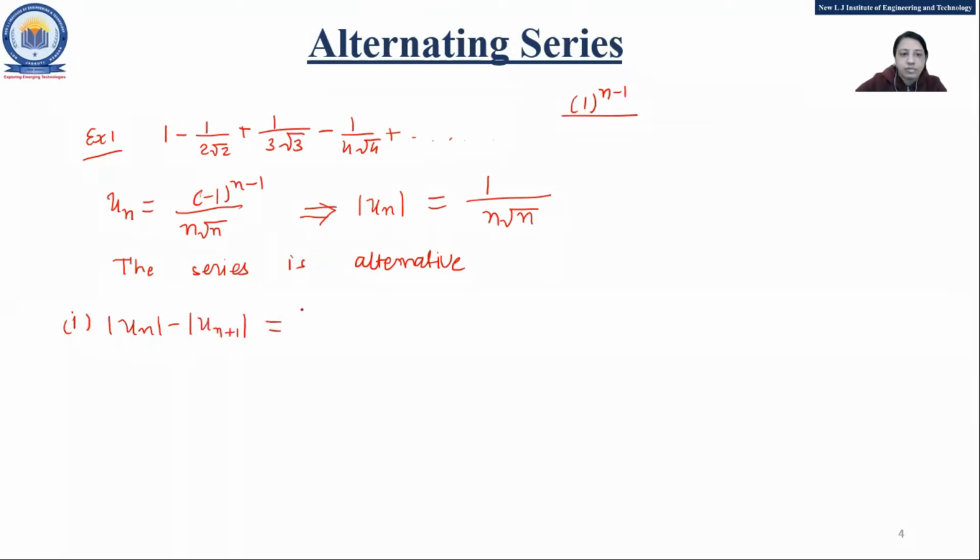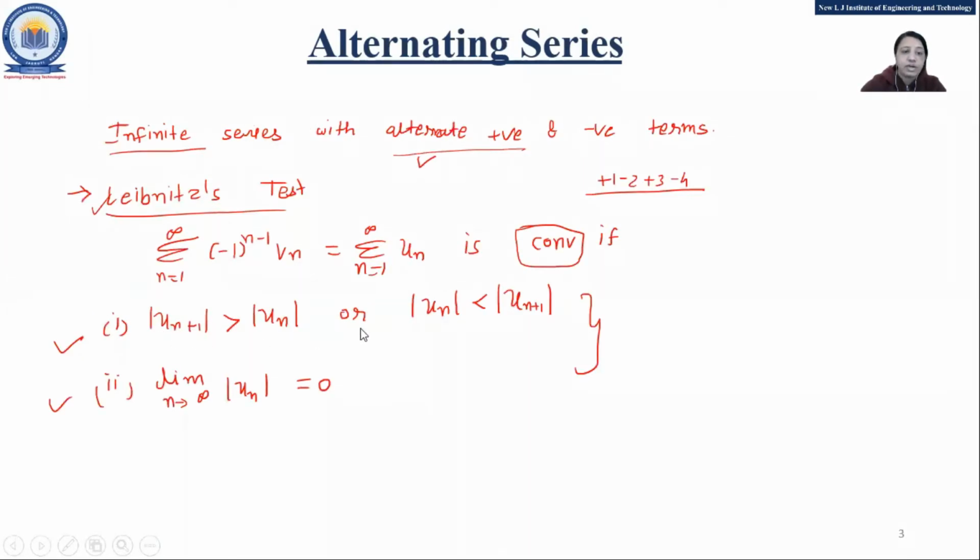Un is 1 upon n root n, minus 1 upon mod of un plus 1. So instead of n, just put n plus 1, so n plus 1 under root n plus 1. Now what is the condition? The first condition is un plus 1 minus un is either greater than or less than. So how are we going to check this?